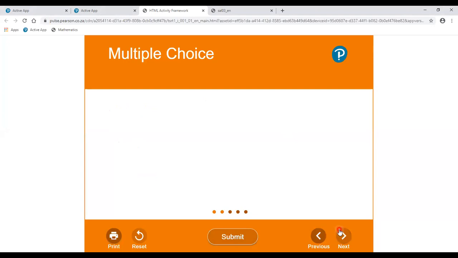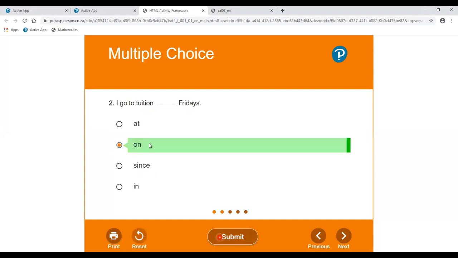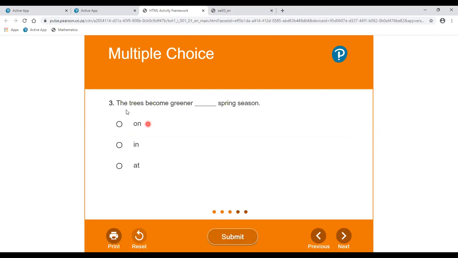Next, number 2. I go to tuition dash Friday. Answer is on. Yes, right answer. Next, the trees become greener dash spring season. Answer is in.